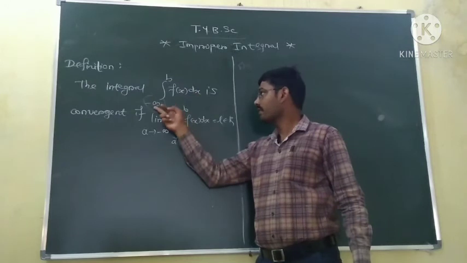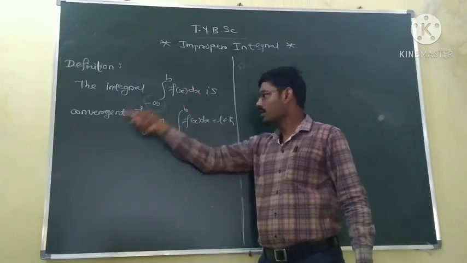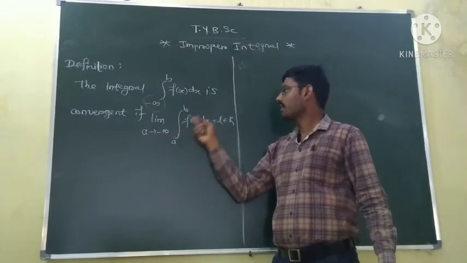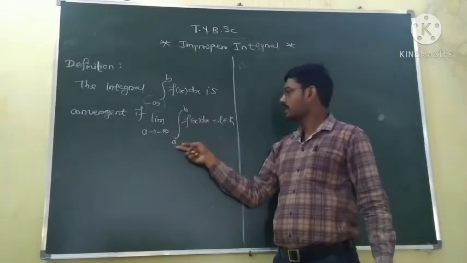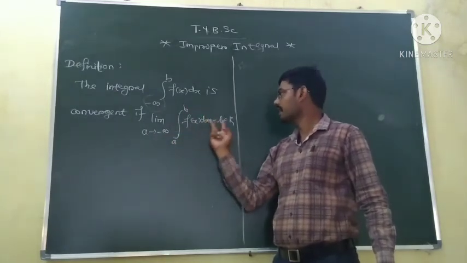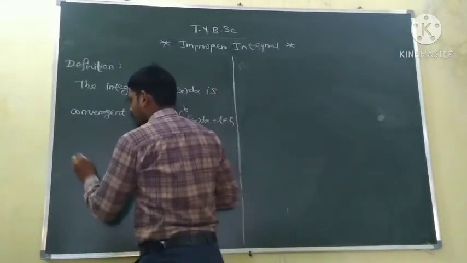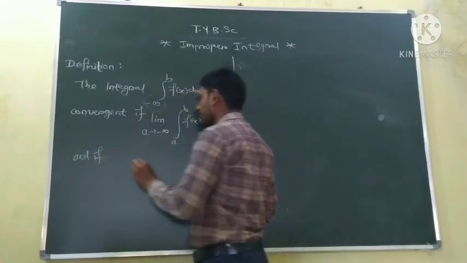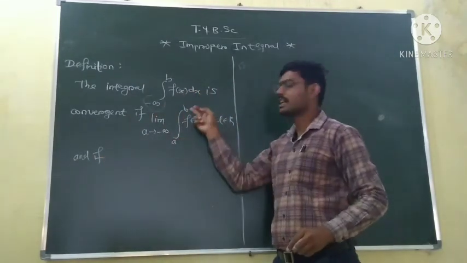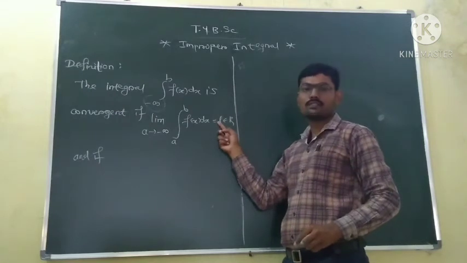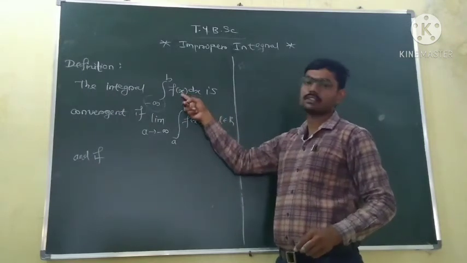This integration from minus infinity to b of the function is convergent if the limit as a tends to minus infinity of the integration from a to b of the function exists and it is a real number. And if the limit of this integration does not exist, that is, it is either plus or minus infinity, then this integral is divergent.